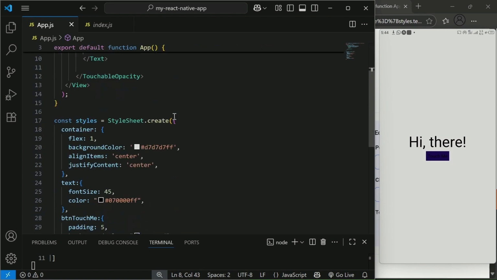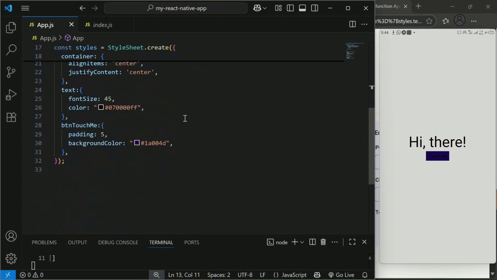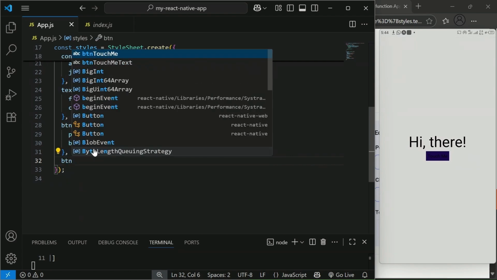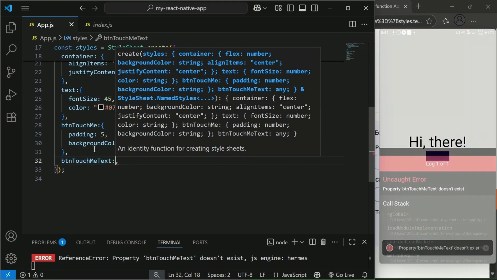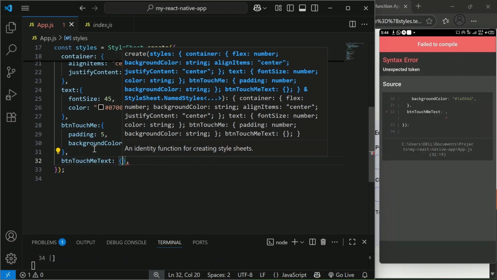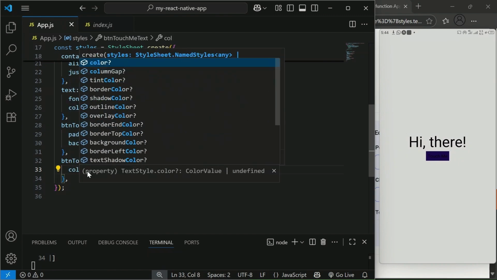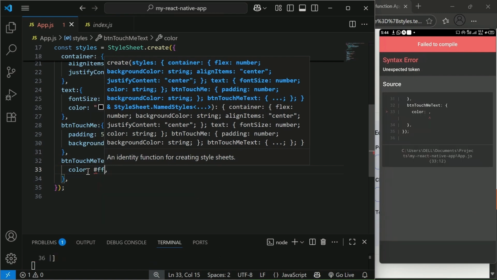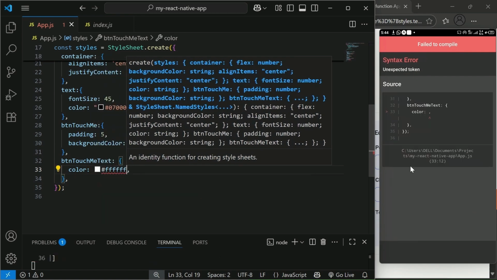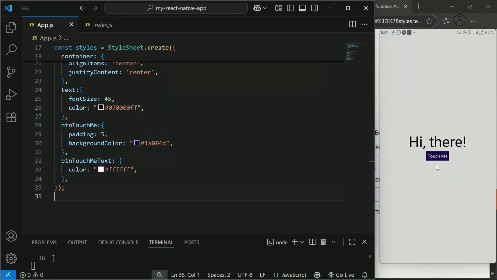So I'll come here. It's good to put it in the order in which they appear. So this one should be underneath the other one, I mean the button. So now say BTN touch me text. So whatever I give it now, that's the color. If I say color, colon, then put the command there, then hashtag FFF. Once you do that, you need to put it in code actually. So you can see that it reflects here. Then you can do all the regular things you do with CSS.